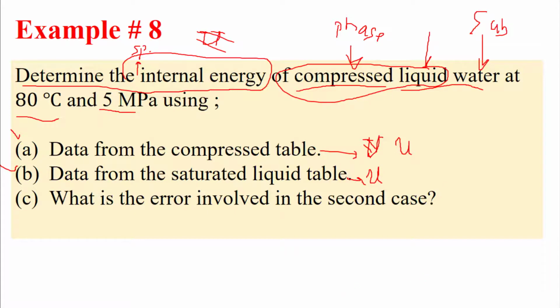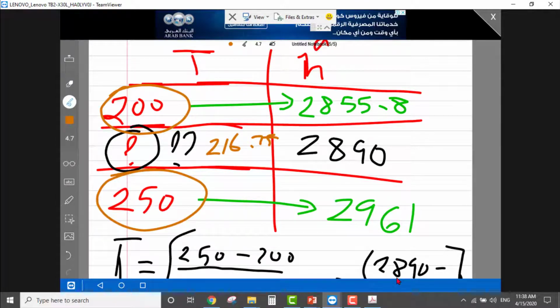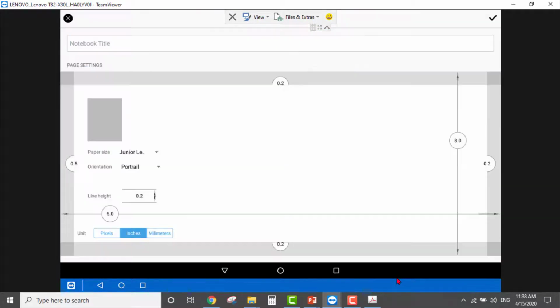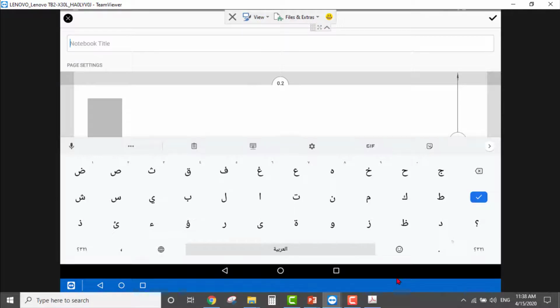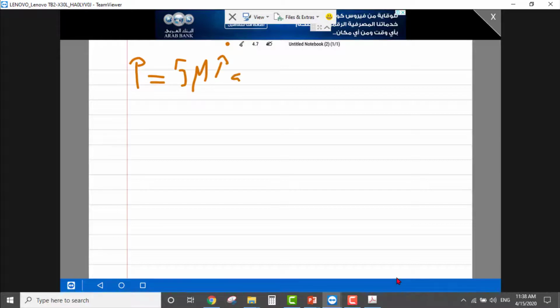Let me go to the solving board and start solving this problem. Let me open a new page. Okay, what do we have? We have pressure equal to 5 megapascal, and in terms of kilopascal, this is 5,000 kilopascal.